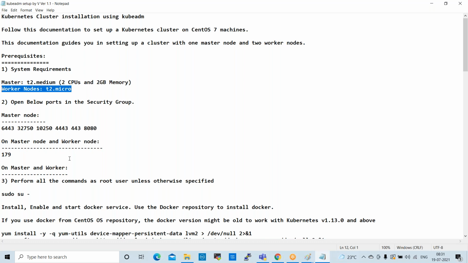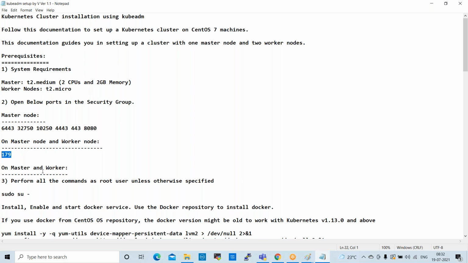Next, some ports need to be opened for the master. These are the ports: 6443, 2379, 2380, 10250, 10251, 10252. Port 443 should also be opened for the master. And on the node server, the worker server, port 179 should be open. Otherwise, the Kubernetes cluster will not run.